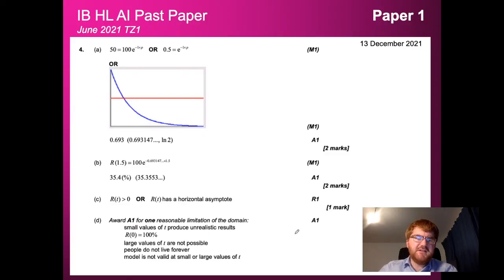If we look at the mark scheme, you can say large values of t are not possible. This is very, very true. The idea that you start at 100%, which is also not very realistic as well. You can see the mark scheme here, so feel free to go through the mark scheme and see what we did. I took this also graphical approach just like the mark scheme did, but you could have solved this using natural logs as well for sure.